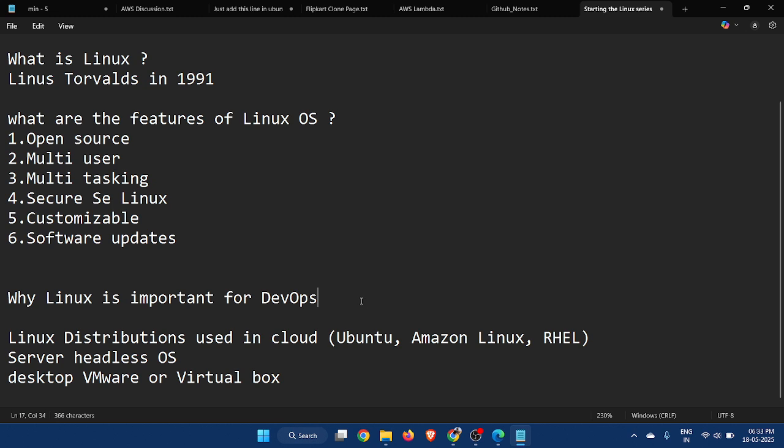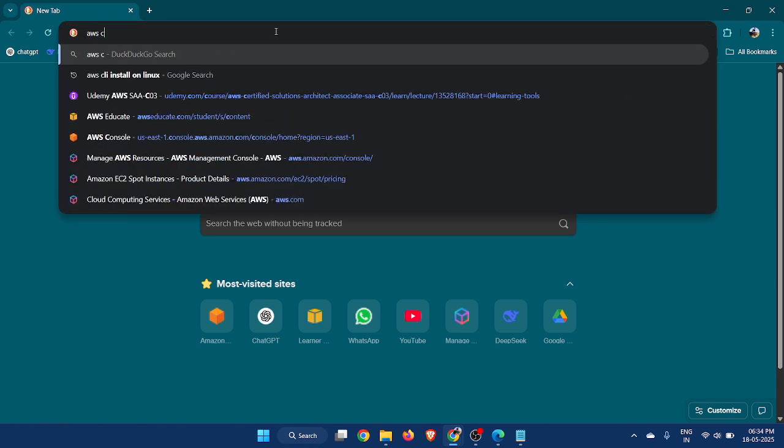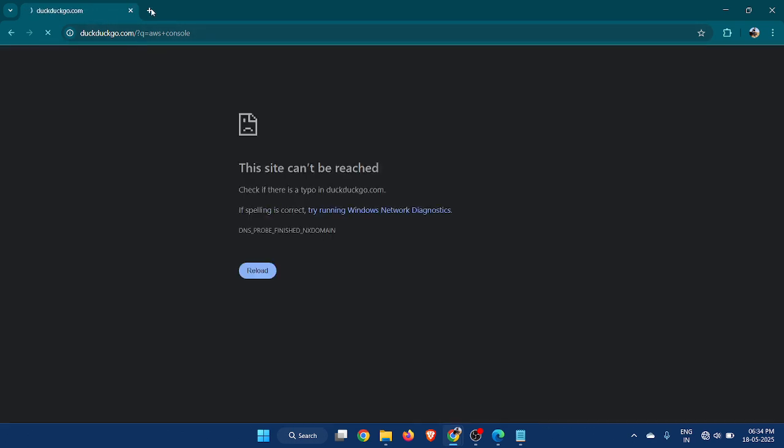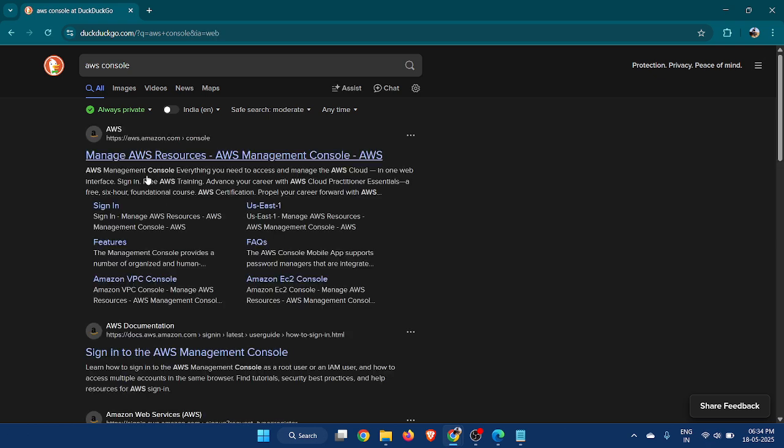Now I will tell you how to create an Ubuntu OS in AWS. First you should have a valid AWS account. So now I will go to AWS. I will write AWS console. So I have written the AWS console, and I will click the first link.